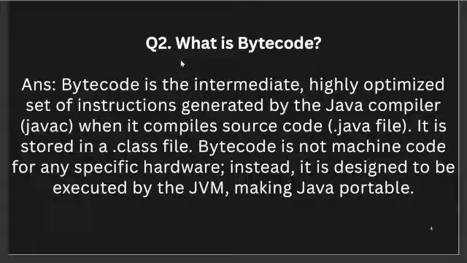First, we understand what is bytecode. Bytecode is basically an intermediate, highly optimized set of instructions generated by the Java compiler, javac. The Java compiler compiles the Java source code, the .java file, into bytecode, and it is stored in a .class file. Bytecode is not machine code. It is an intermediate code, not for any specific hardware, and it is designed to be executed by the JVM. So this makes Java portable.